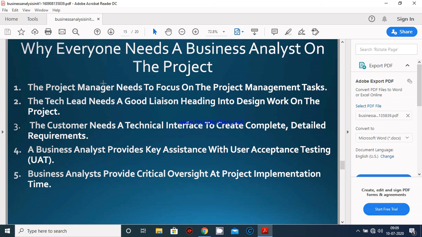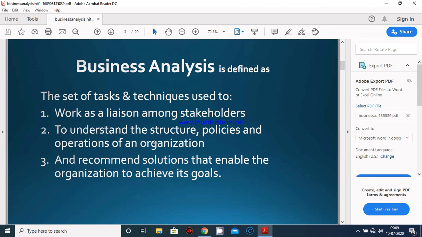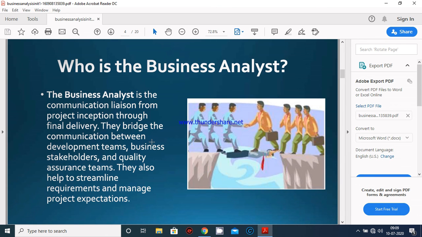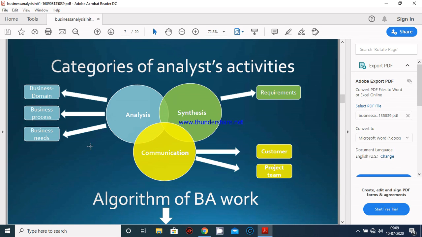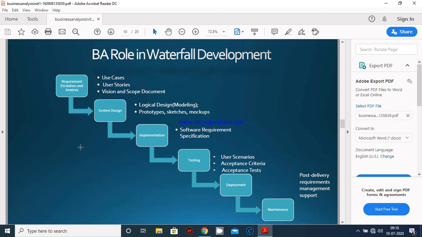What is business analysis, what is a business analyst, what are the capabilities of a business analyst, and why everyone needs a business analyst, and all the things with working procedure diagram and business requirements, categories, and working procedure of business analytics and their responsibilities, and the different roles of business analysis in different software development models followed by different software development companies.